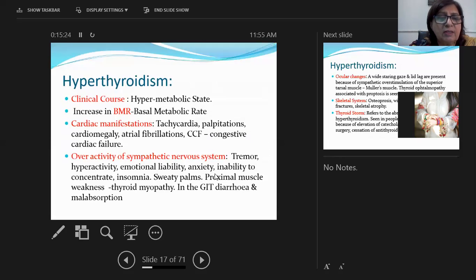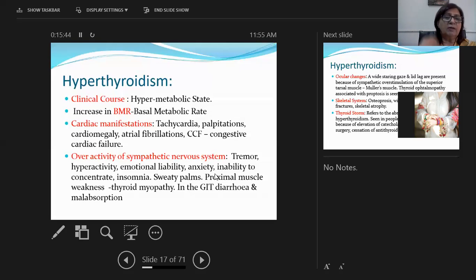Tachycardia is an increase in the heart rate. The patient feels a lot of palpitation. On examination of the heart, the physician can tell there is cardiomegaly. Sometimes the patient also gets atrial fibrillation or develops congestive cardiac failure. Okay.